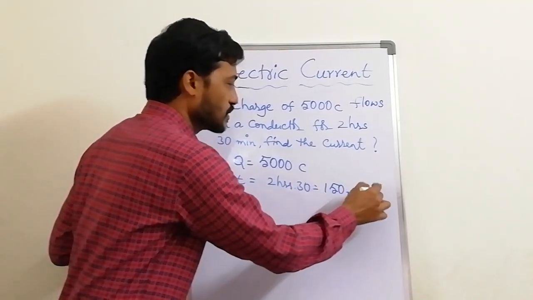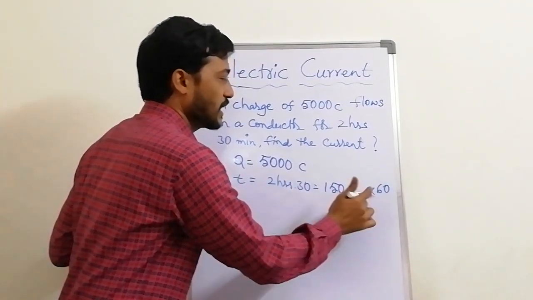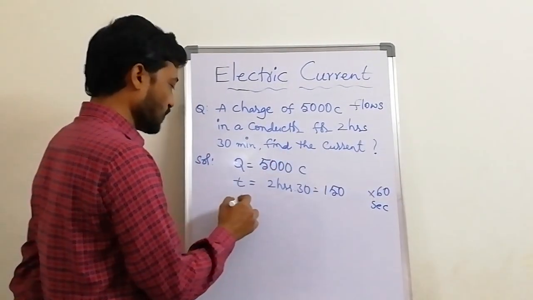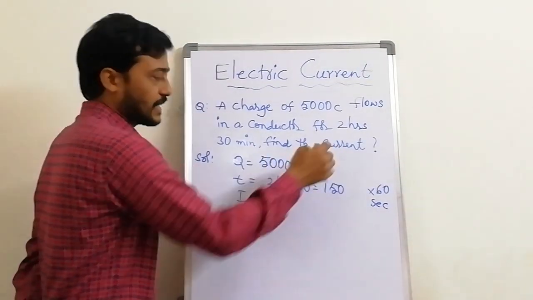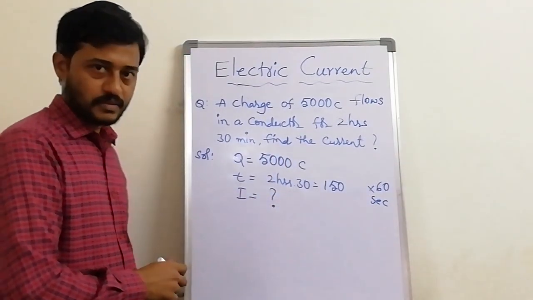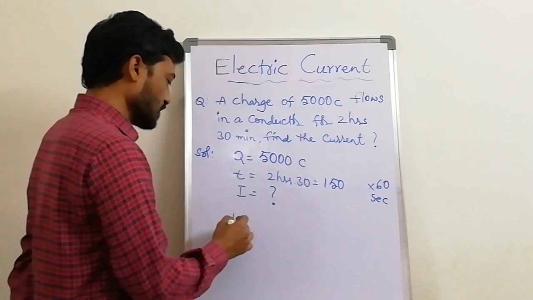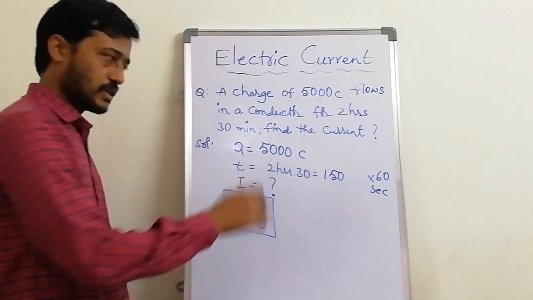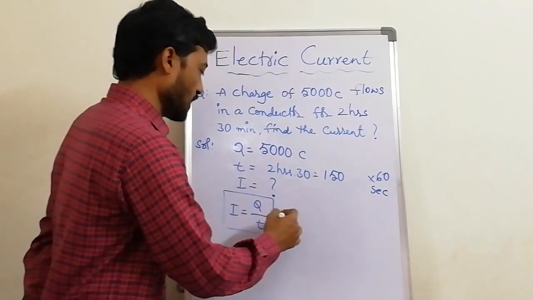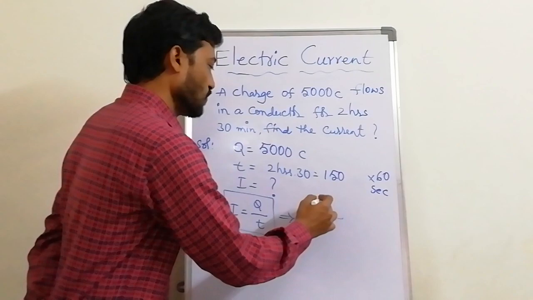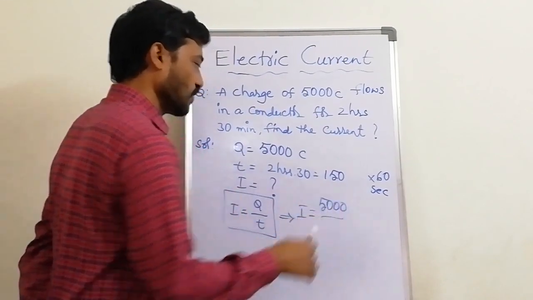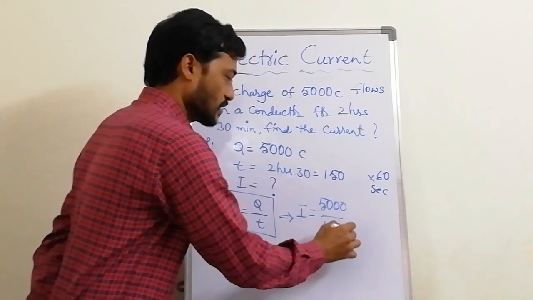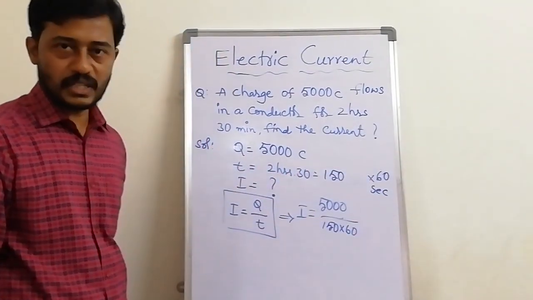So multiply by 60 to get it entirely in seconds. What is the formula? The suitable formula, as we are asked to find the current, I is equal to question mark. The formula is I is equal to Q by T. So I is equal to 5000 divided by 150 into 60. Don't do simplification there itself.